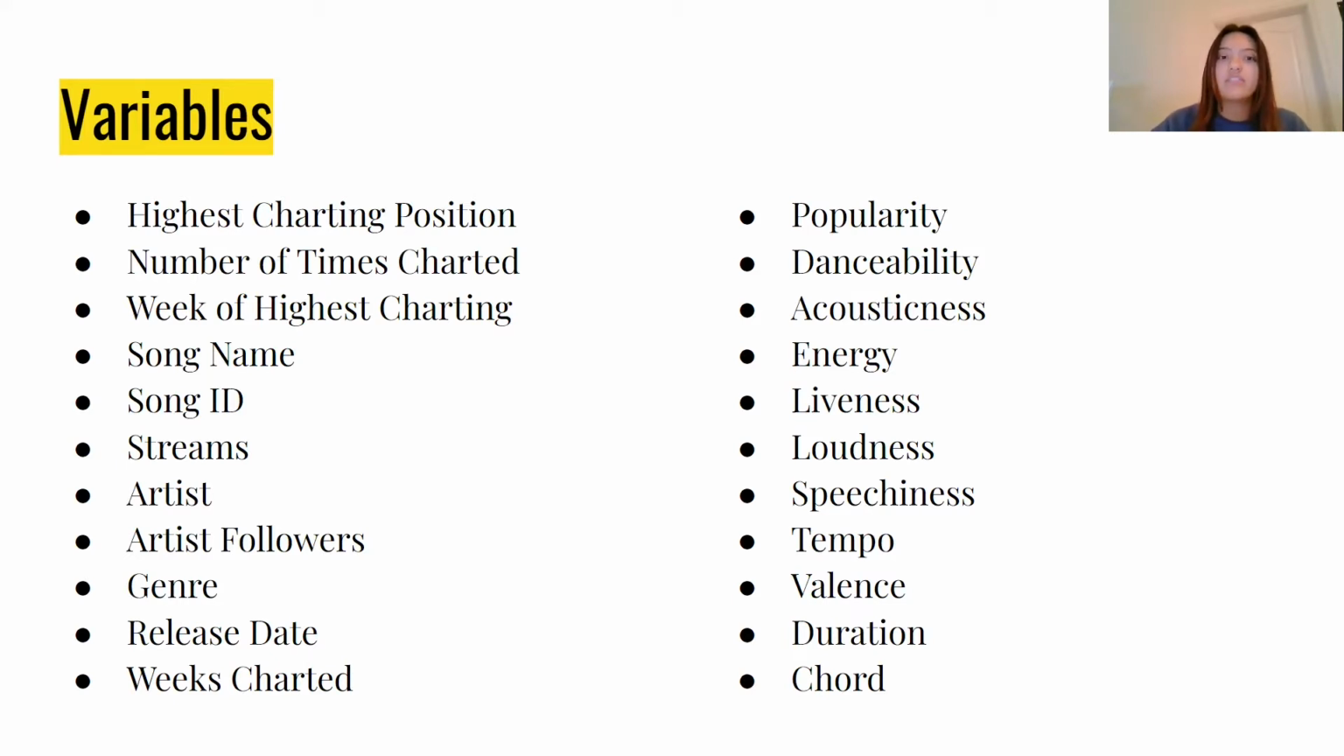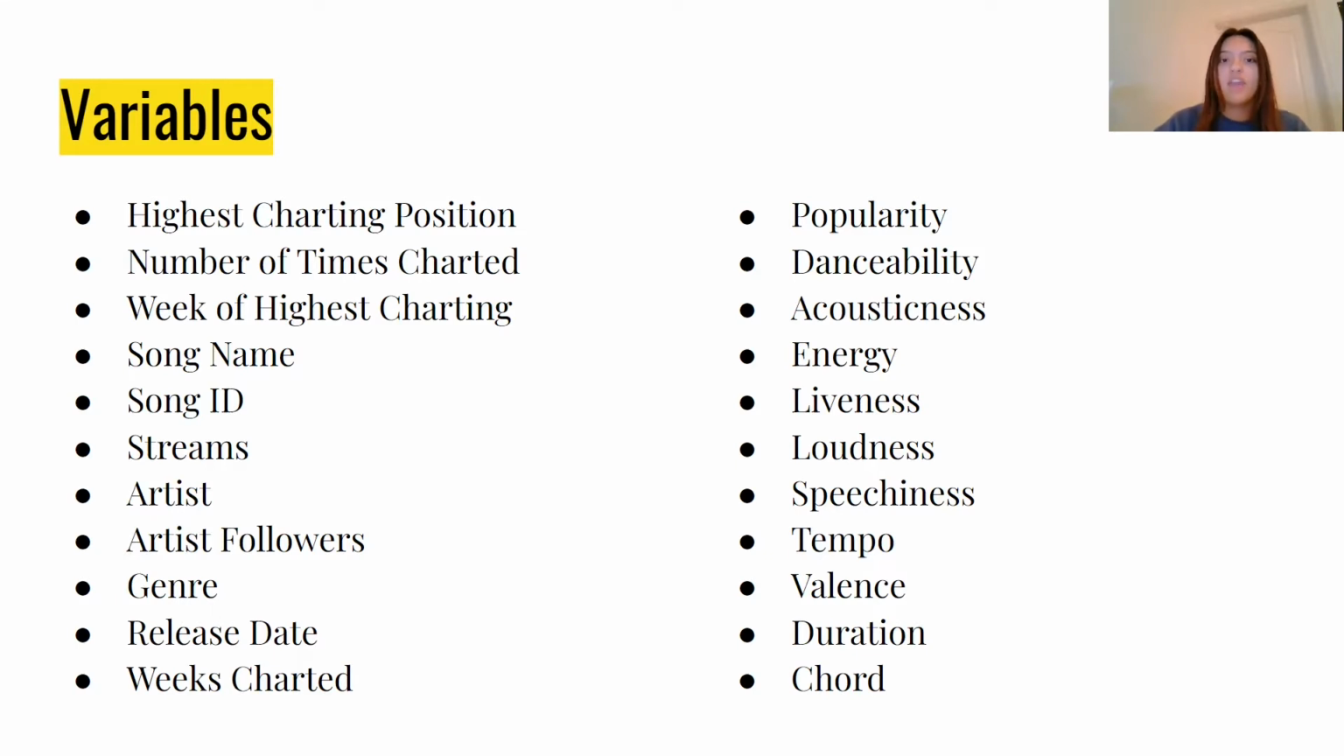streams, artist, which includes any featuring artists on the song, artist followers, so the number of followers this artist has on Spotify, genre, which includes every single genre that the song falls under, release date, which is the date that the song was first released, weeks charted, which are the actual dates of the weeks that the song was on the charts.